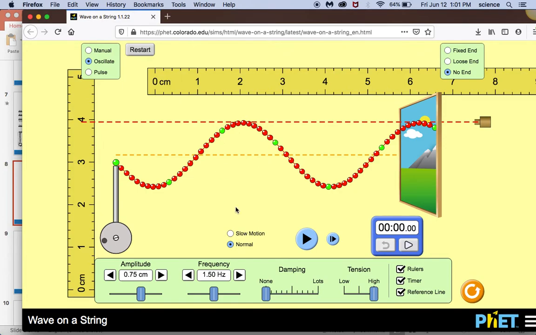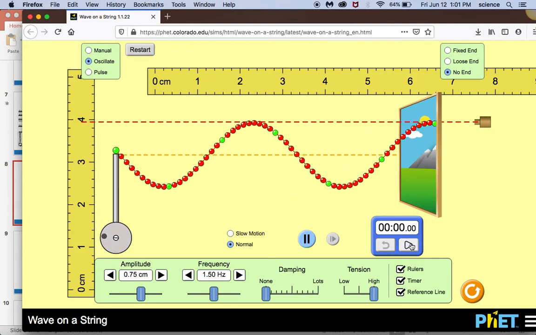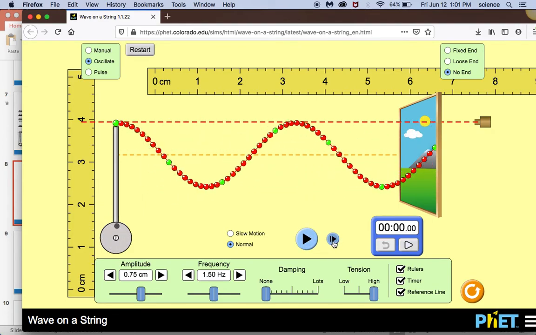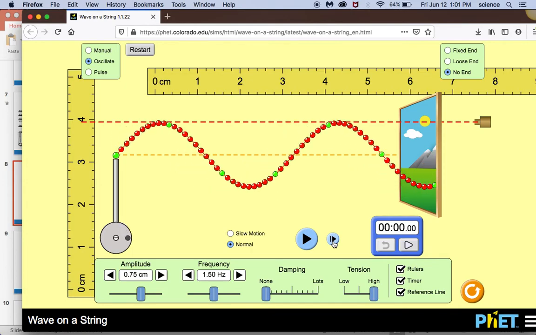The next question was to measure the period of the motion, and so I have a stopwatch here, or a timer. The problem with trying to use the timer and starting and stopping it is that if you do it when you have it in the normal mode, it would be impossible to start and stop it. So the best thing to do here is to just find a good reference point. Okay, I'm going to start it at the 0. And I'm going to step it forward until it goes through one complete cycle. So all the way down and all the way up.